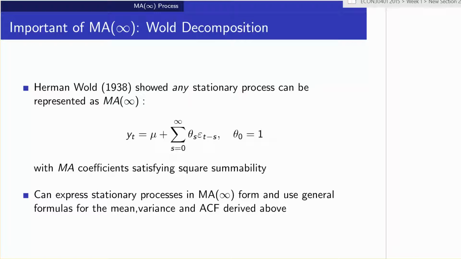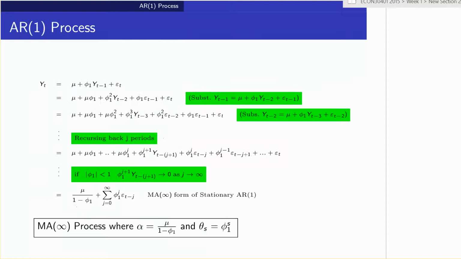So why is this useful then? Well, what we can show is that any stationary process Y_t (sorry, this should be capital Y_t; remember we use capital Y to mean the random variable). The theorem by Wold, which we don't need to prove, is that any stationary process can be expressed as an MA infinity process. It also makes sense, because this states that Y_t is a linear combination of all the shocks in the past. So this MA infinity model allows extremely complex and differing types of correlation with the past, and this is why we get the result: an MA infinity can essentially approximate any stationary model.